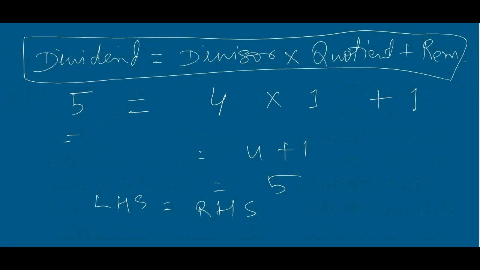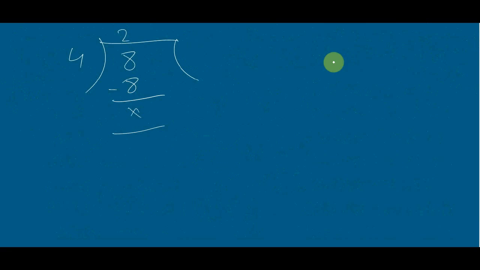Okay, now suppose your father bought 8 apples. So you can divide it, 4 2 ja 8, you have to know the table, minus, nothing. So here each friend will get 2 apples because the quotient is 2.